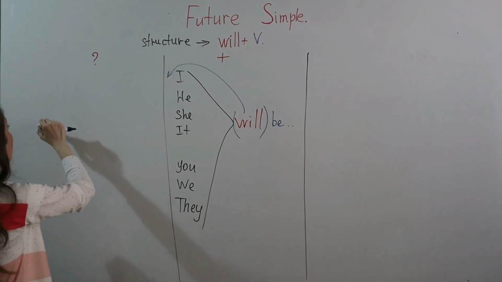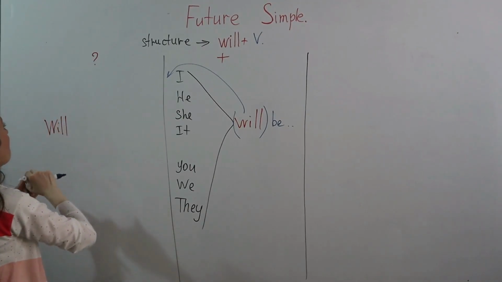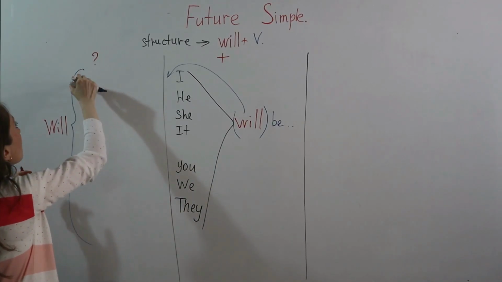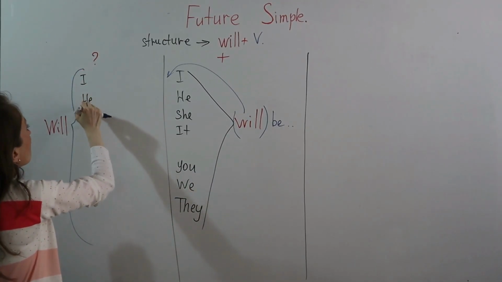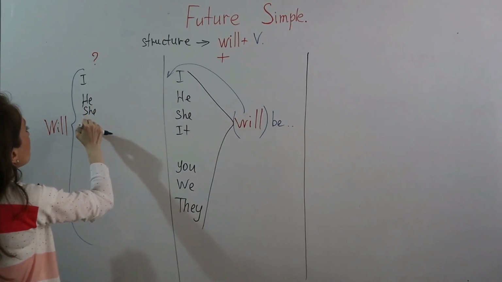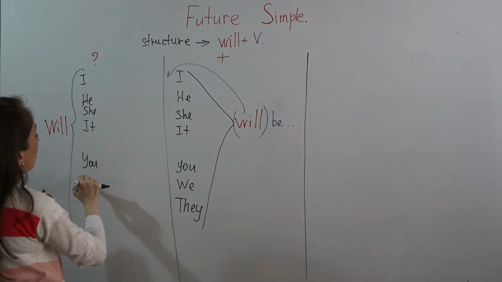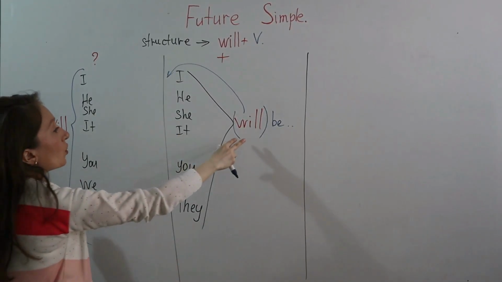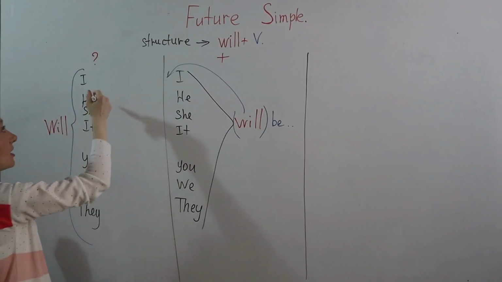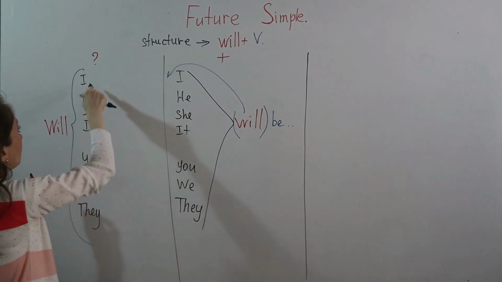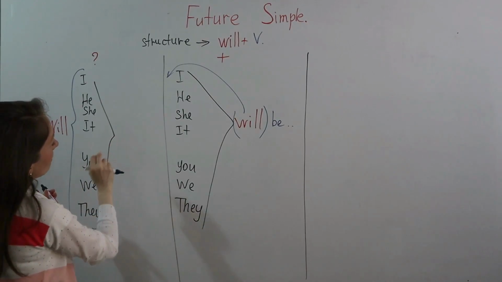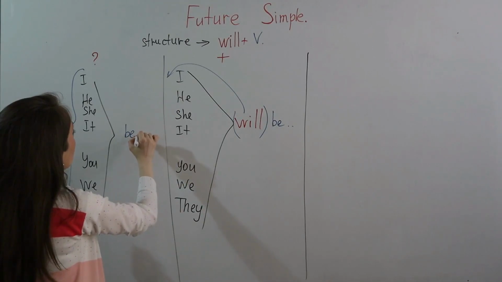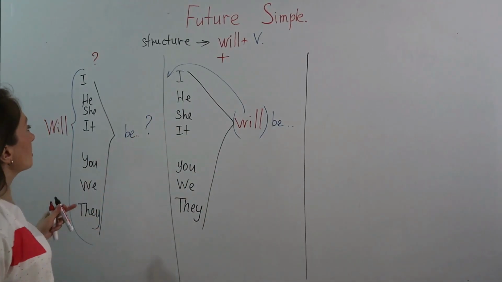So here we have will, and our pronouns as usual, I, he, she, it, you, we, they. So will jumped here, and then the rest of the verb, is the verb, right? Will be something, continuing the sentence.